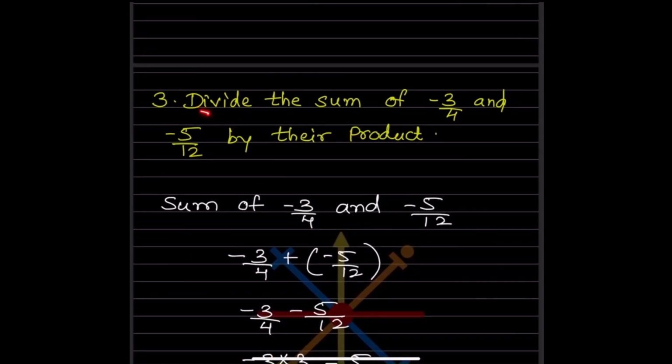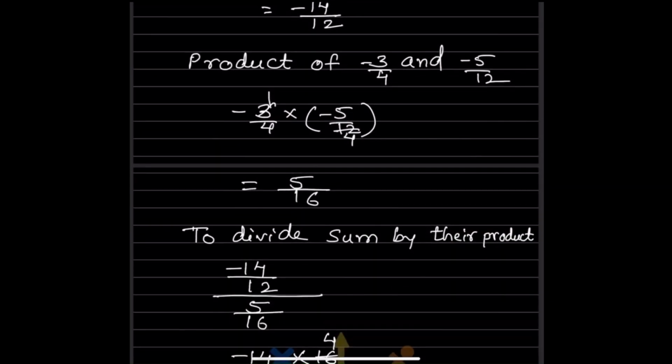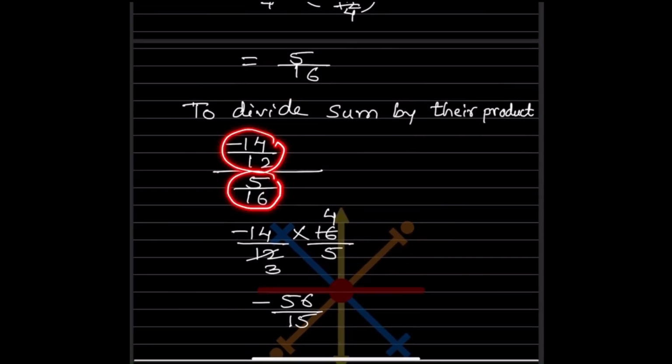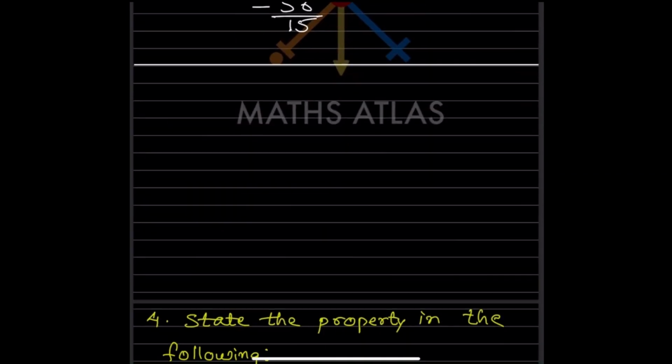So now what do we have to do? We have to divide the sum by this product. The sum, what we got, this is the sum. We are going to divide this by, this is the division sign, this product, that is 5 by 16. So this is the numerator and this is the denominator. So the numerator we are going to keep as it is and the denominator is going to get flipped. So that will be 16 by 5. So it will be 4 4s are and 4 3s are. So this will be now minus 56, 14 4s are divided by this is 15. So this is the final answer.